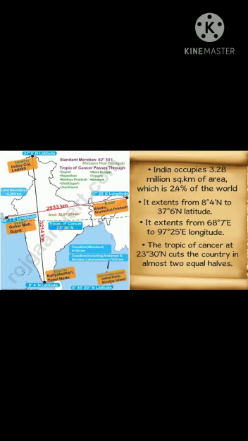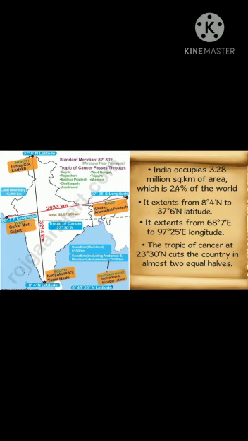Now see in this slide, look at the picture given. You will find the latitudinal and longitudinal extent of India. India occupies 3.28 million square kilometers of area, which is 2.4% of the world. It extends from 8 degree 4 minutes north to 37 degree 6 minutes north latitude.